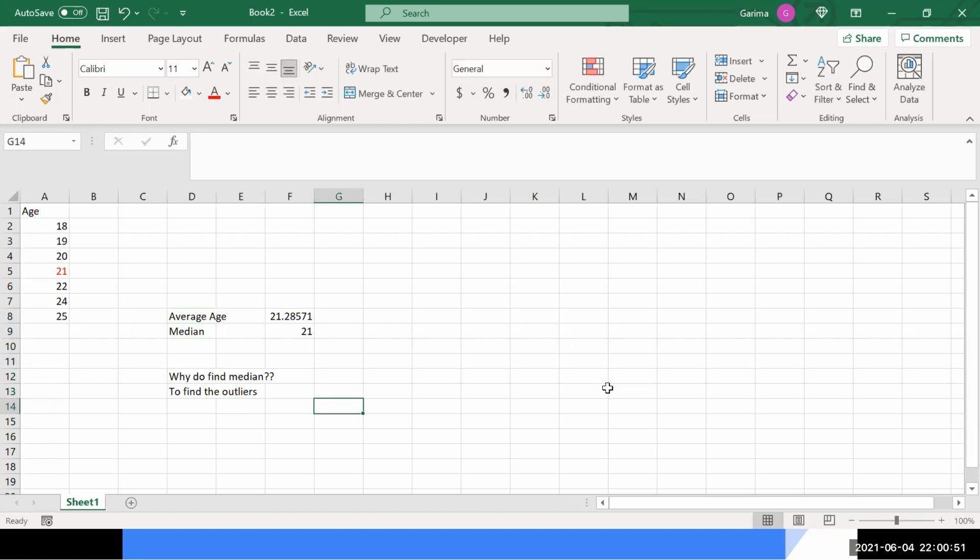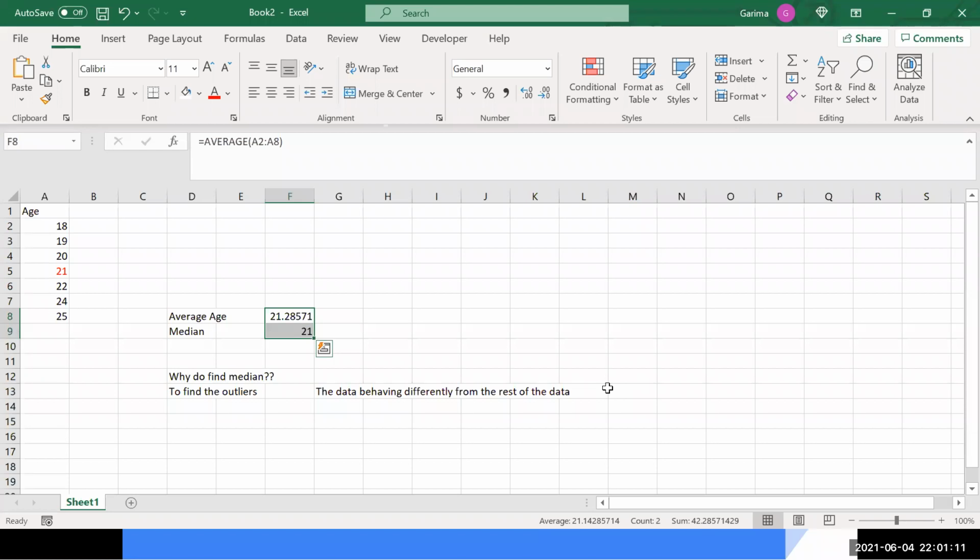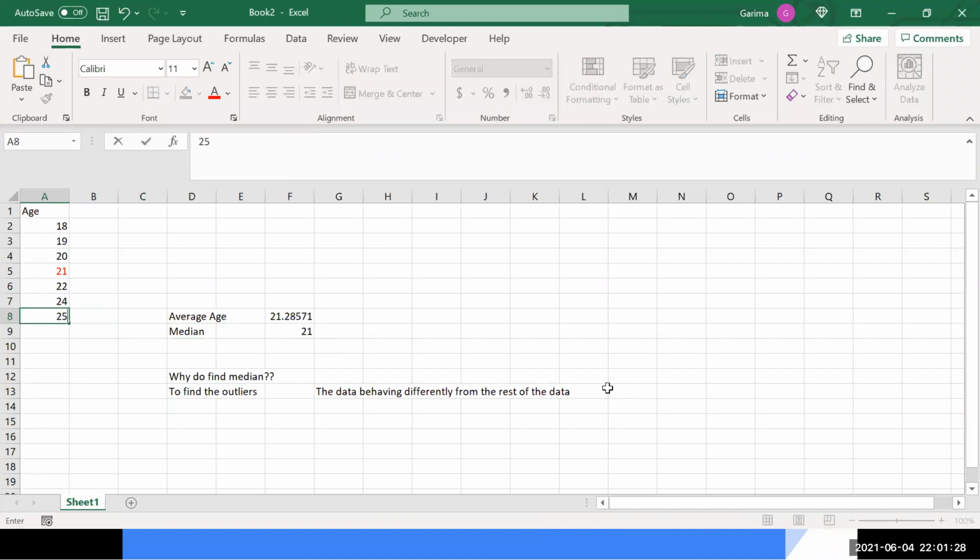Right now, what are outliers? Outliers are basically the data behaving differently from the rest of the data. Now if you come over here, if I see that average age and median, so if you see mean and median are almost the same, 21.28 and like this. Now what happens is, median is something which will be unaffected by any outlier value. Suppose in this data I have an age of someone, suppose by mistake while I was entering the age, I had to write 25, but I wrote 250, right?